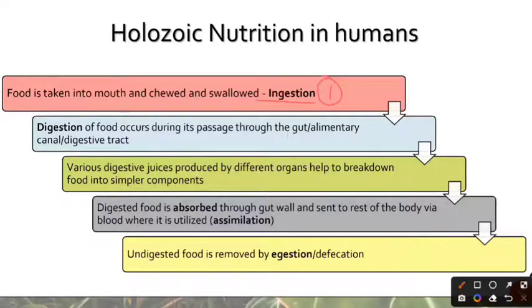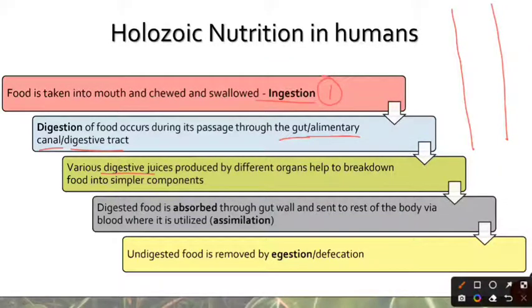Now, once the food has been ingested, it is going to pass through a tract or a path which is also known as the alimentary canal or the digestive tract or the gut. And inside this tract, as the food passes, it is going to be exposed to different kinds of digestive juices. These digestive juices are going to break down the food into simpler components, and the digestive juices are going to be produced by the organs which are forming a part of this digestive tract.